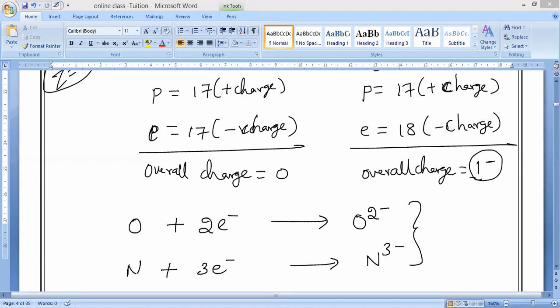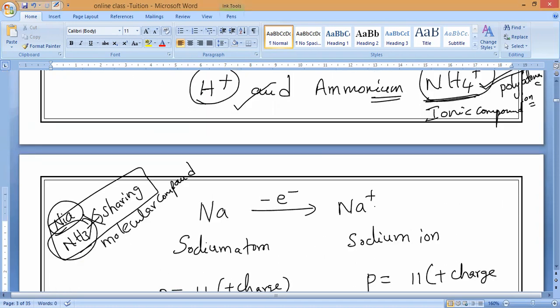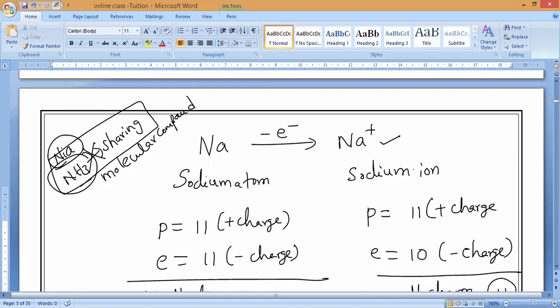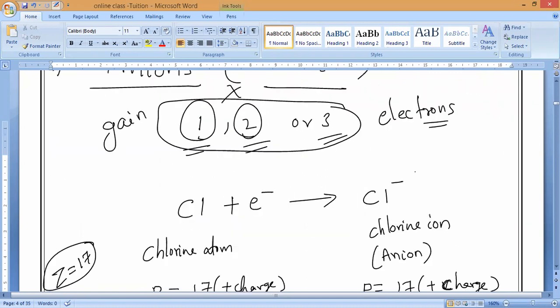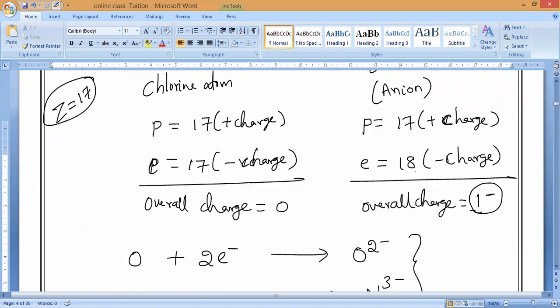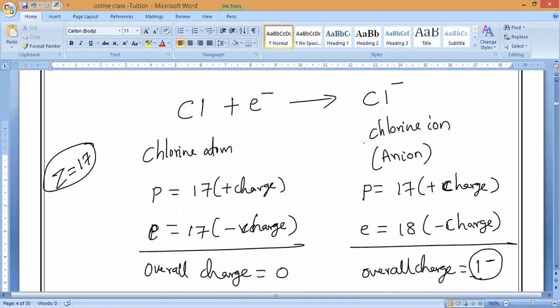Now here you should understand, guys: metals are positive. You can call them sodium ion, aluminium ion, magnesium ion. Positive ions we can directly say this way. But coming to the negative charge, you should not call it chlorine ion. What should you call it? Chloride.